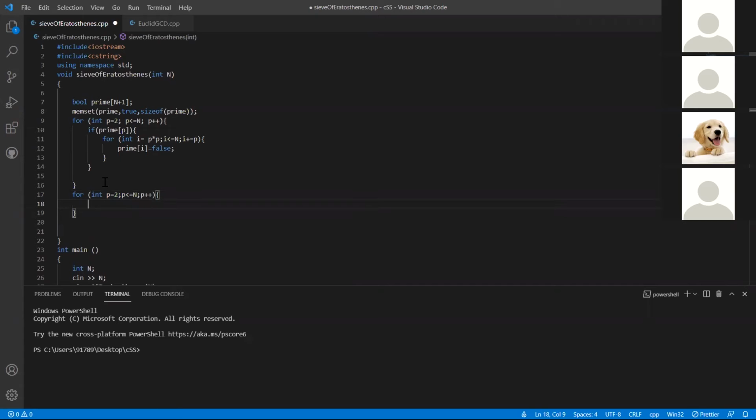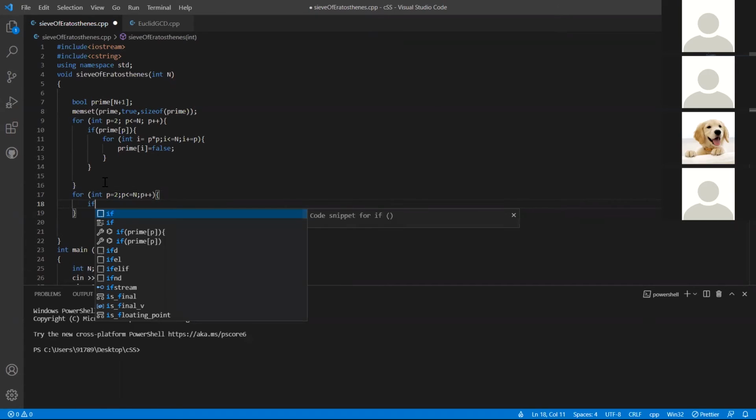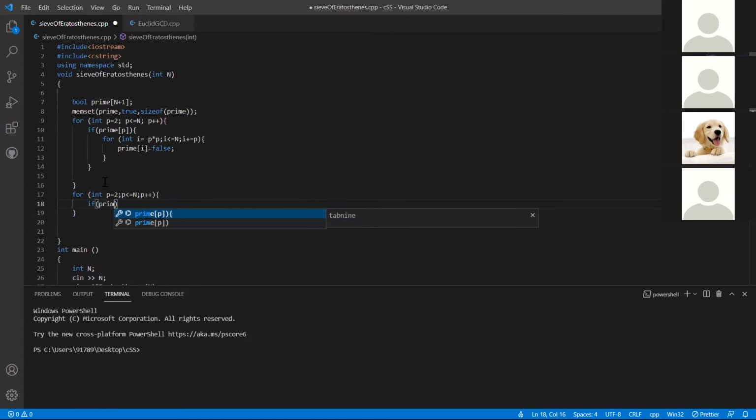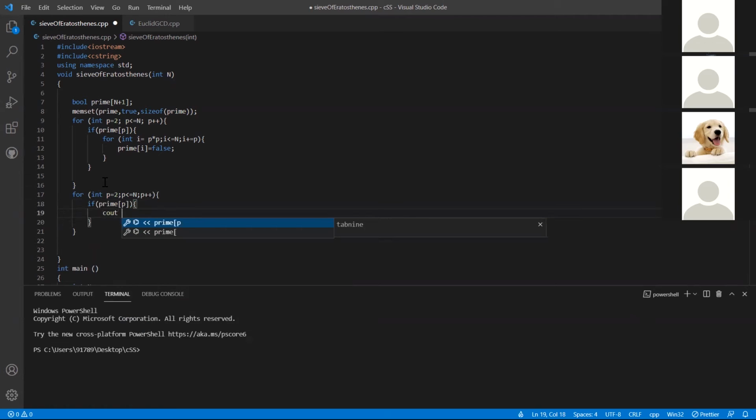Now I'll check if it's true. We need only the prime numbers, right? Only the numbers that are left true in the end. So this will iterate through the whole array and only give us the numbers that are true.